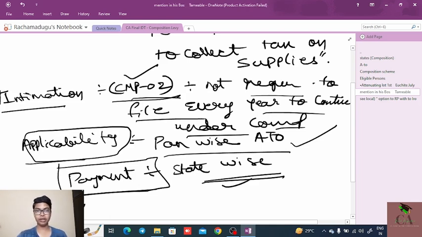For first-time adoption of the composition scheme, he is required to file the form CMP 02, whereas for continuation in the following years, he is not required to file the CMP 02. The applicability of filing CMP 02 is PAN-wise and not state-wise, whereas payment is on a state-wise basis.